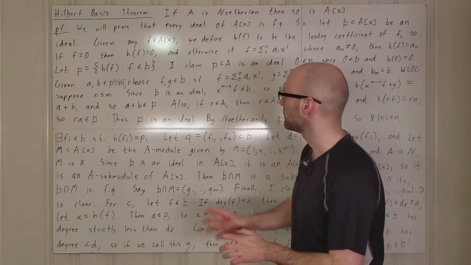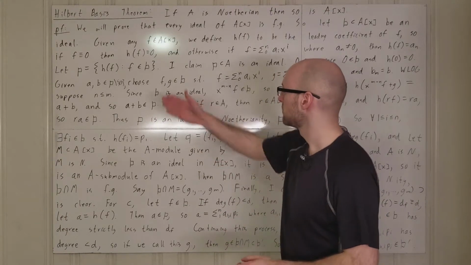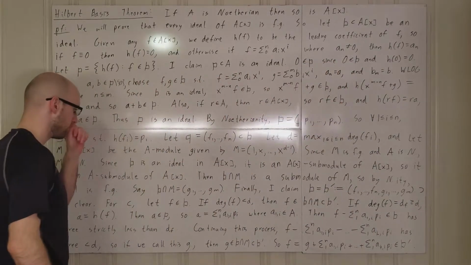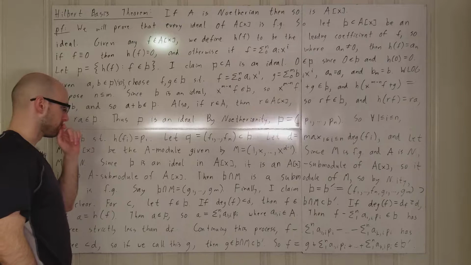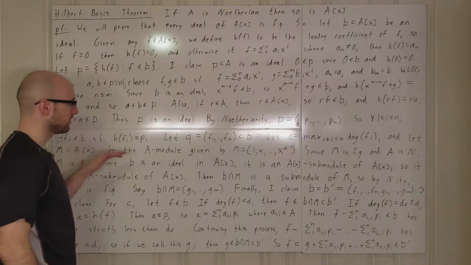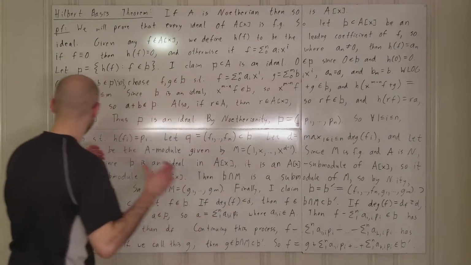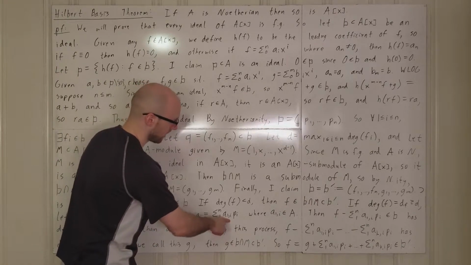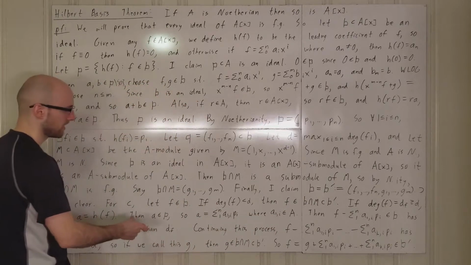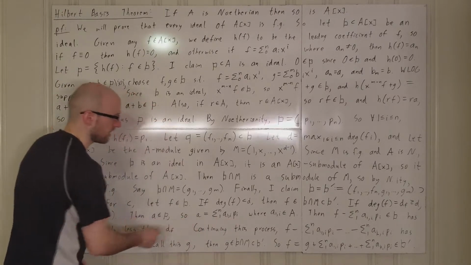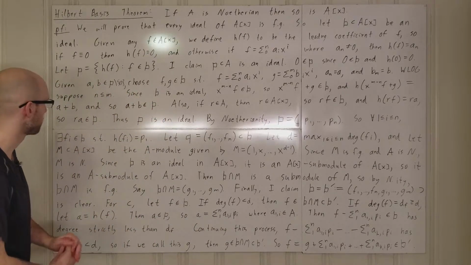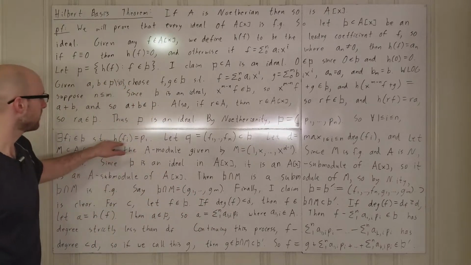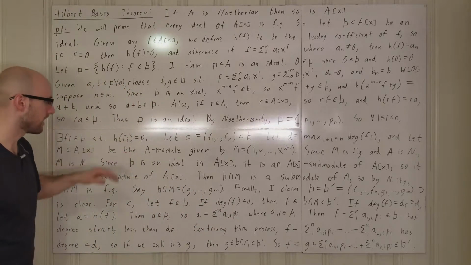Then a is in p by definition. So a is generated by p1 through pn. And so since it's generated by p1 through pn, there are coefficients a1 through an in A such that this sum is equal to a. But we know that these pi's are the leading coefficients of the fi's.